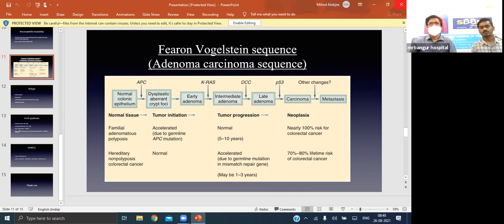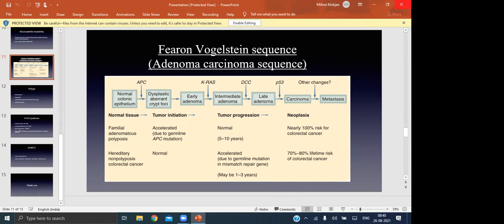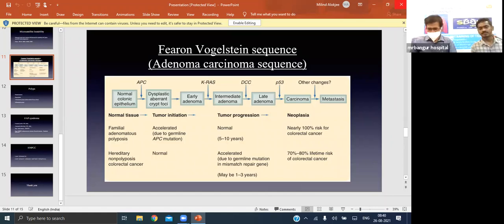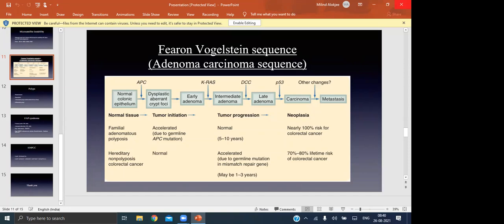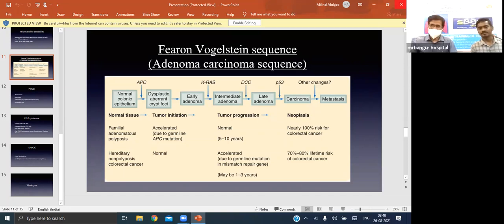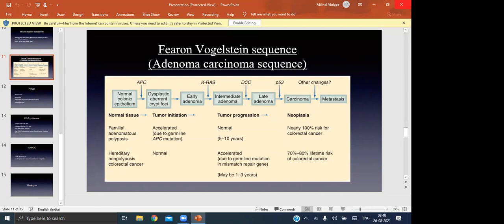Diagnosing a case of HNPCC by its occurrence. Yes, sir. Less than 50 years of age in the index case, with HNPCC-associated cancers like colorectal. More than 2 of 3 members of the same family affected. Two first-degree relatives, like the father and sibling, and the spread should be over 2 generations.